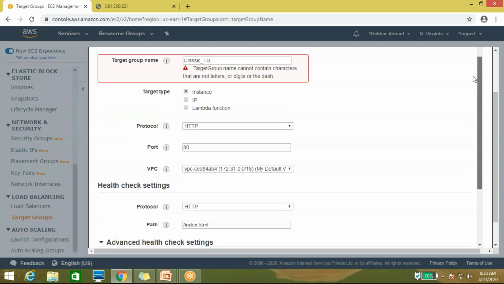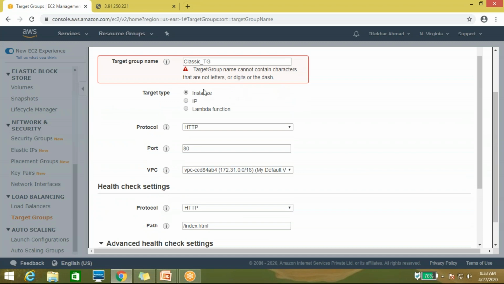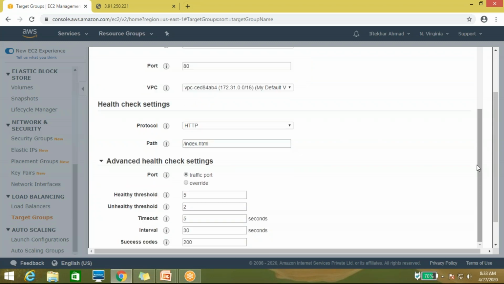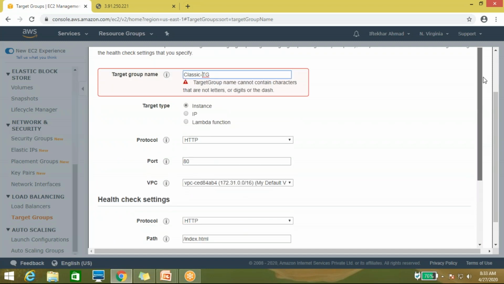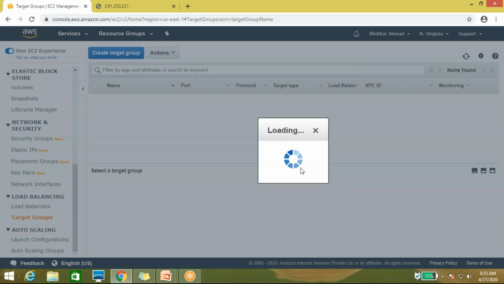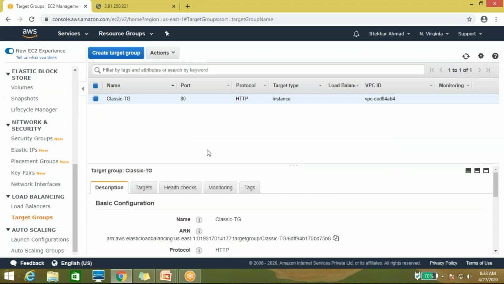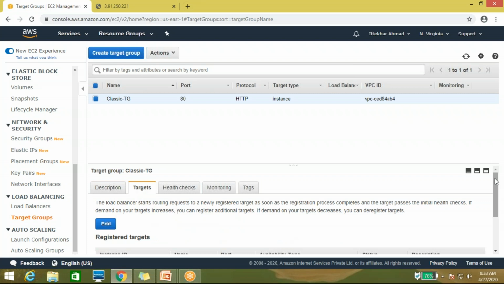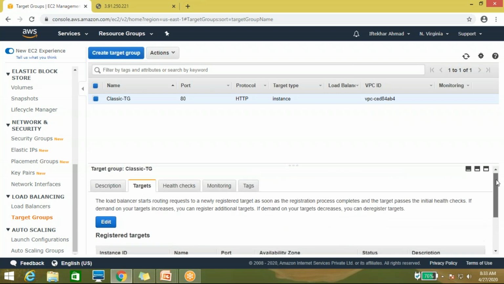I think I have put in a wrong name. The name cannot contain certain characters, only letters. Create. Close. Okay, so now I have created a classic load balancer and a target group also. Here you can see that the description is showing, but when you go to targets, there is no instance because I haven't added any instance yet.